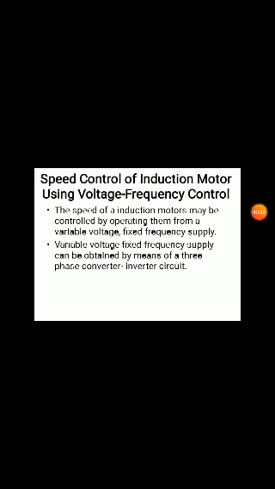variable voltage variable frequency supply, which can be obtained by means of a three-phase converter inverter circuit. Variable voltage fixed frequency is generally obtained by voltage control, where we change the voltage but the frequency stays constant. That variable voltage and fixed frequency supply can be obtained by means of a three-phase converter inverter circuit. This is the three-phase converter with six devices. The numbering is not mentioned here, but this is the general diagram we mentioned already.